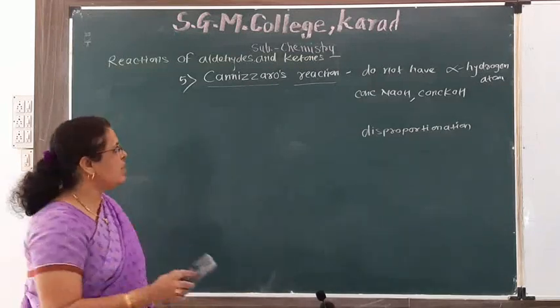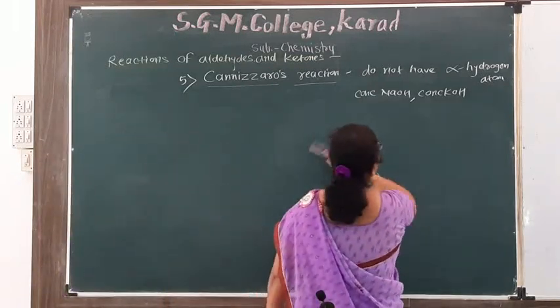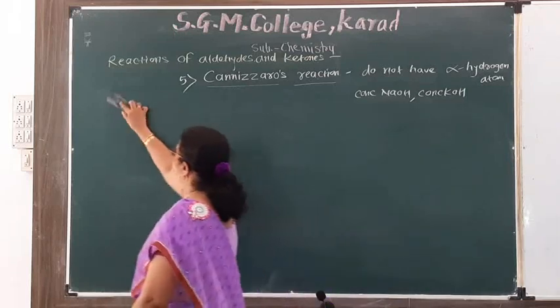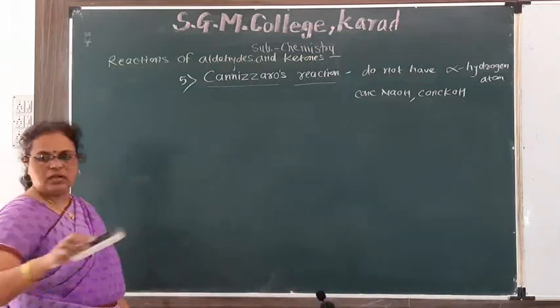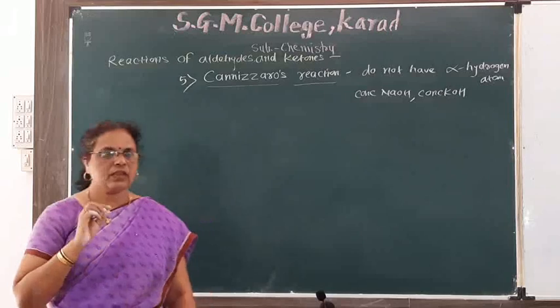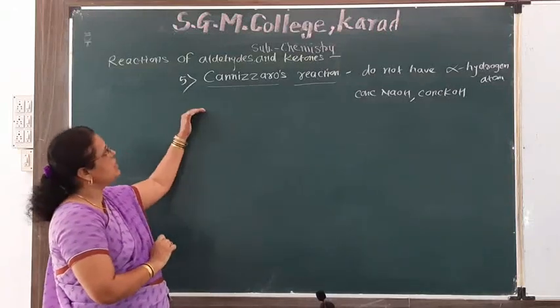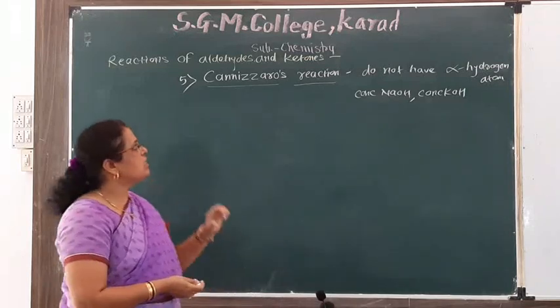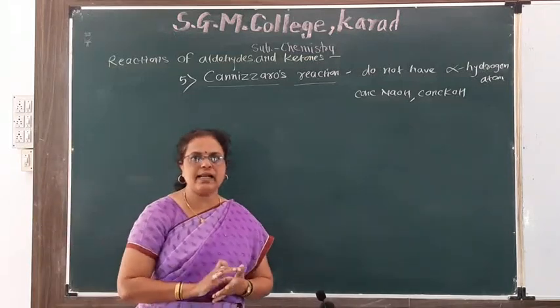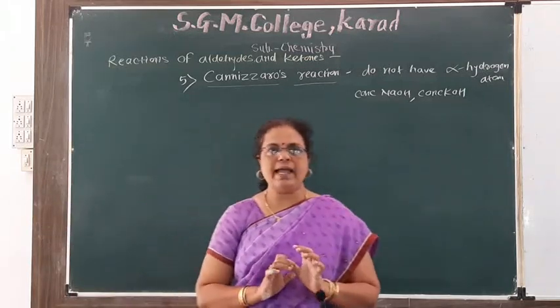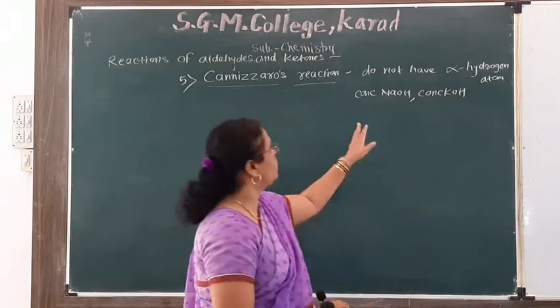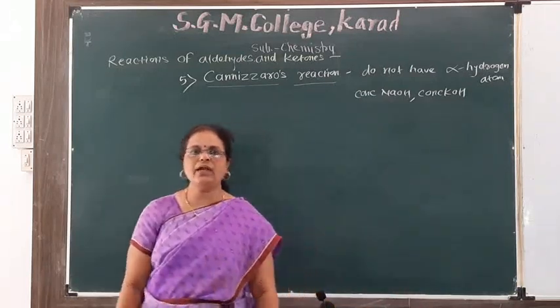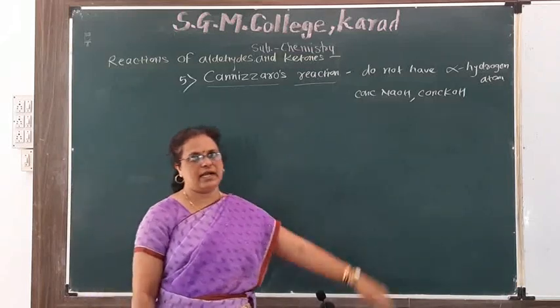See here examples. First, simple Cannizzaro reaction. Formaldehyde and benzaldehyde, these two aldehydes do not contain alpha hydrogen atom and therefore they undergo this Cannizzaro reaction.